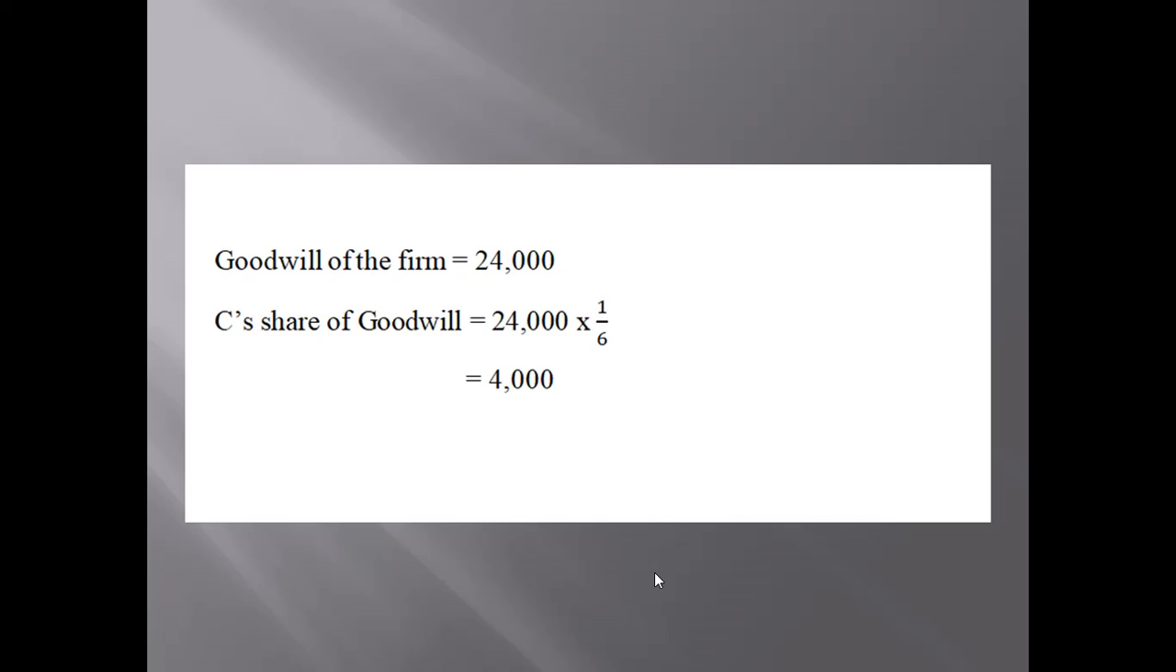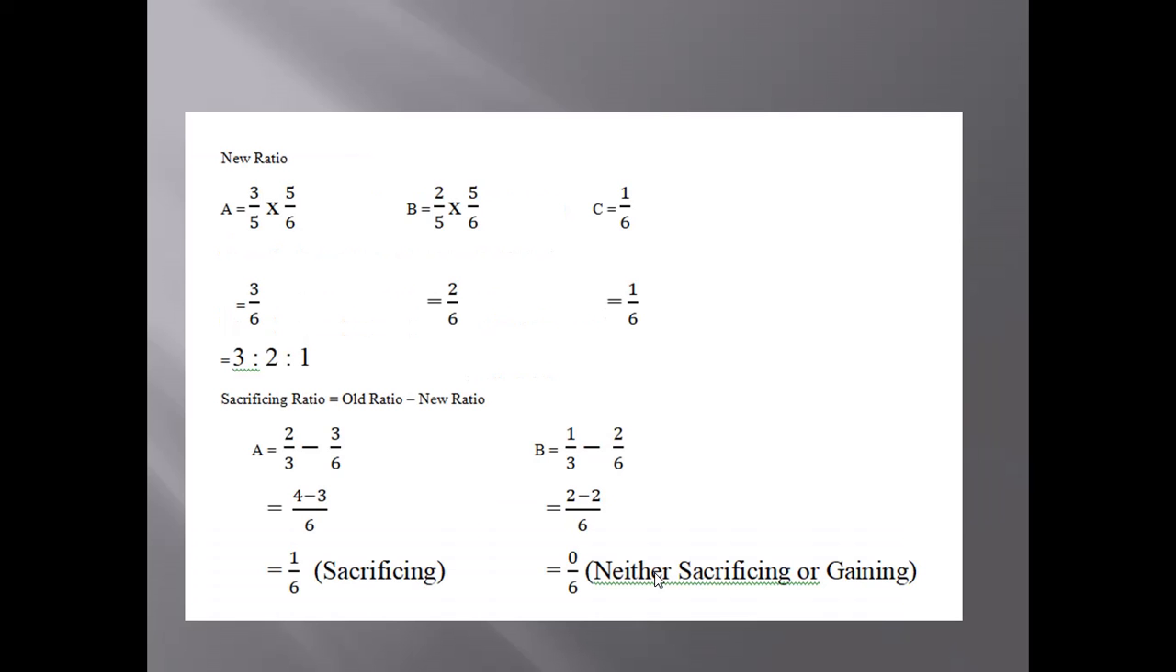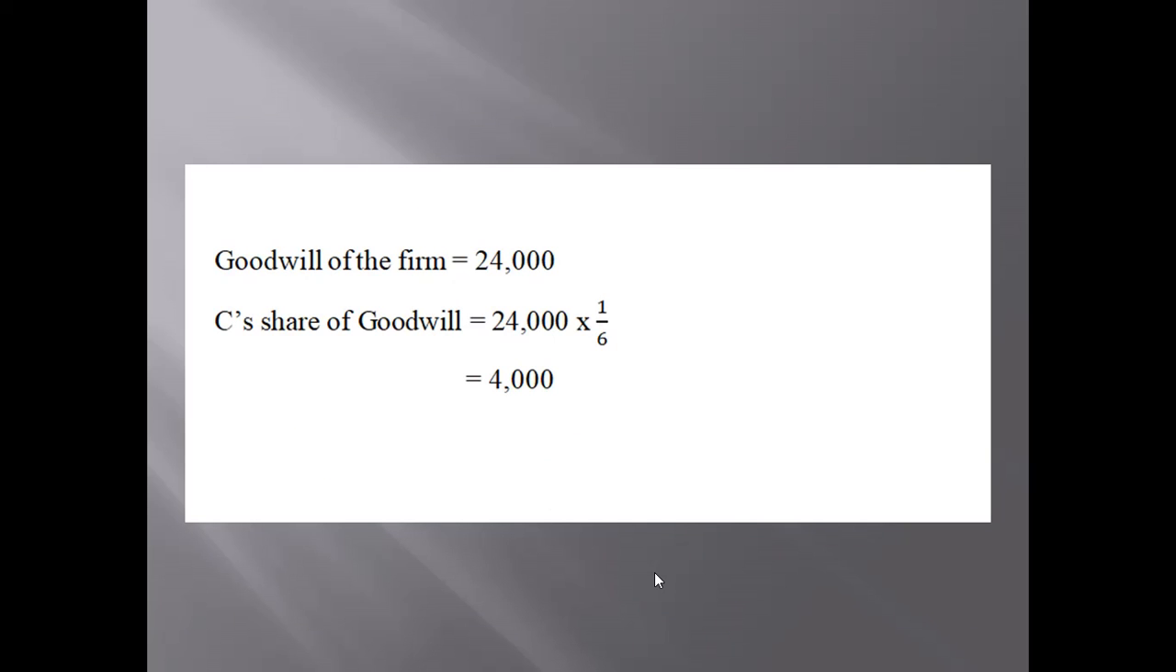Now let us move on to the entries further. Goodwill of the firm is 24,000, and C is coming for 1/6 share. So C's share of goodwill will be 4,000. Just now we have seen that B is 0 and A was the sacrificing partner. So B will get nothing from 4,000. Only A will be entitled to get 4,000, this entire 4,000 will be given to A.